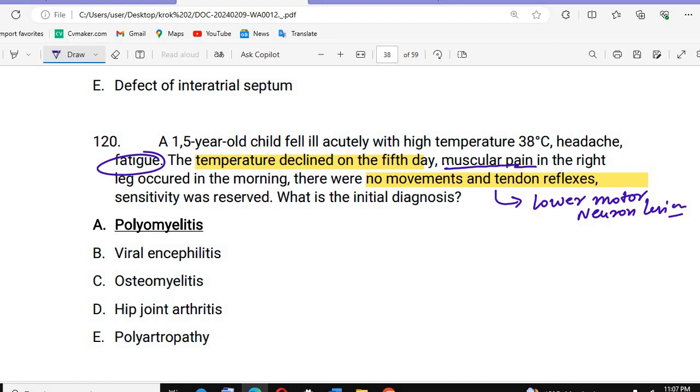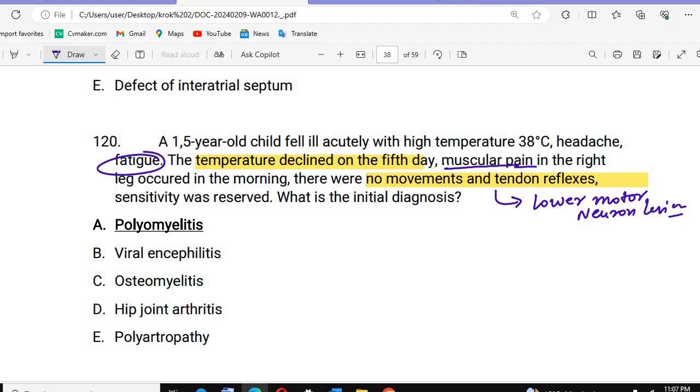See, in poliomyelitis we see lower motor neuron lesions. But if we specially talk about poliomyelitis, there will be more damage in the lower motor neurons, or you can say the lower motor neurons are not working at all. So that's why there will be no movement and no tendon reflex will be seen.